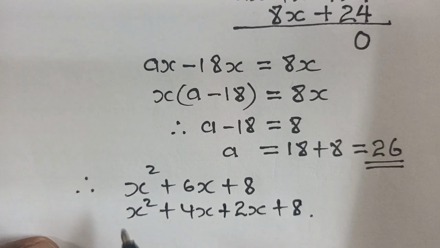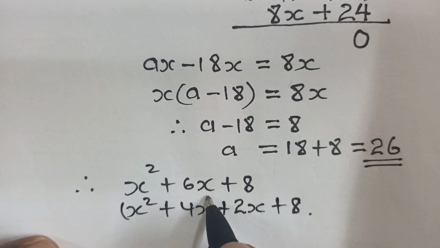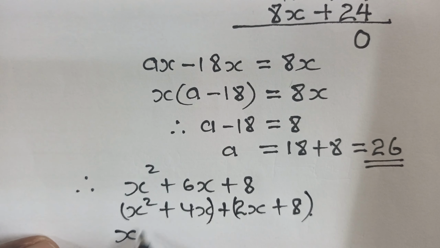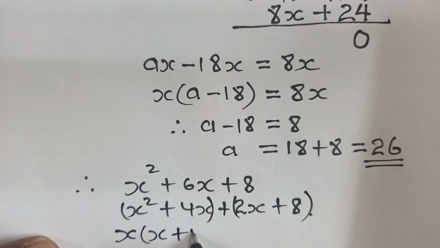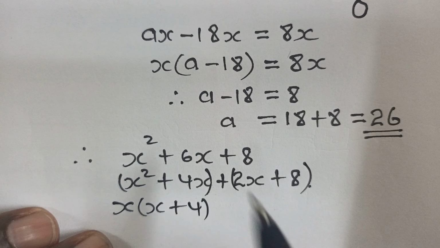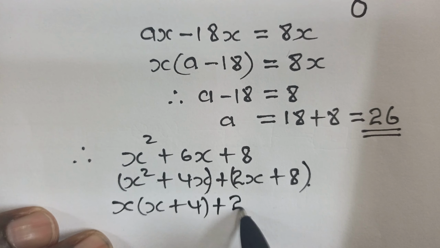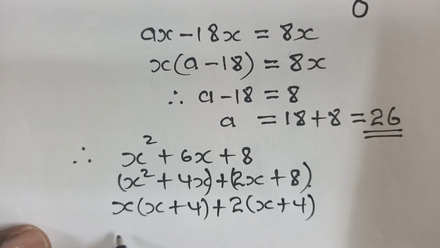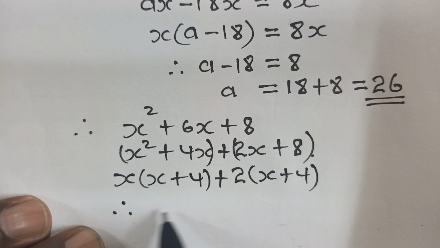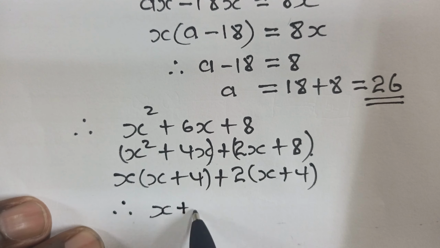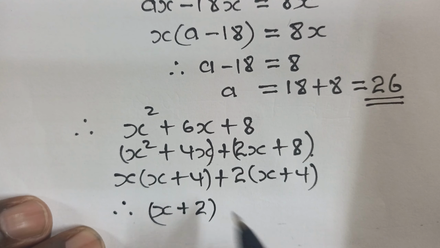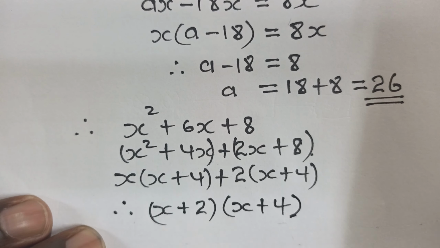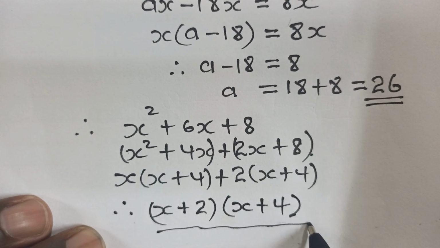Now we can divide this into 2 like that. We can factor out x there and we are left with x plus 4. We can also factor out 2 here and we are left with x plus 4. Therefore, our 2 other factors are x plus 2 and x plus 4. So this is our solution.